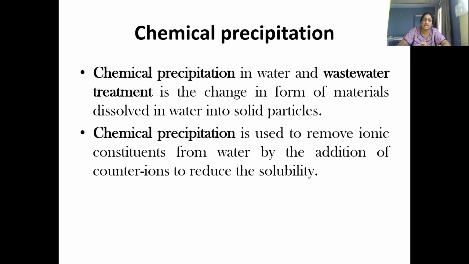So you are requested to write down this definition. Chemical precipitation in water and wastewater treatment is the change in form of materials dissolved in water into solid particles. Okay. And it is used to remove ionic constituents from water by the addition of counter ions to reduce the solubility. So finish this a little fast.